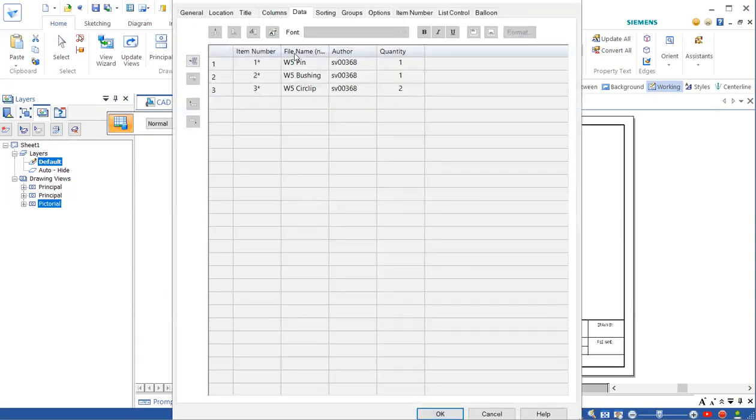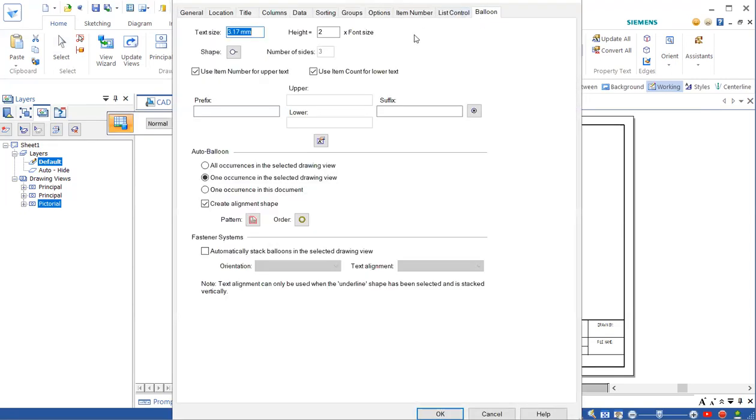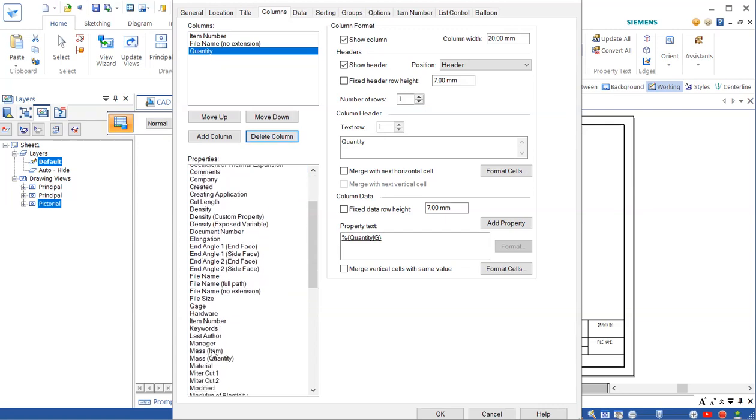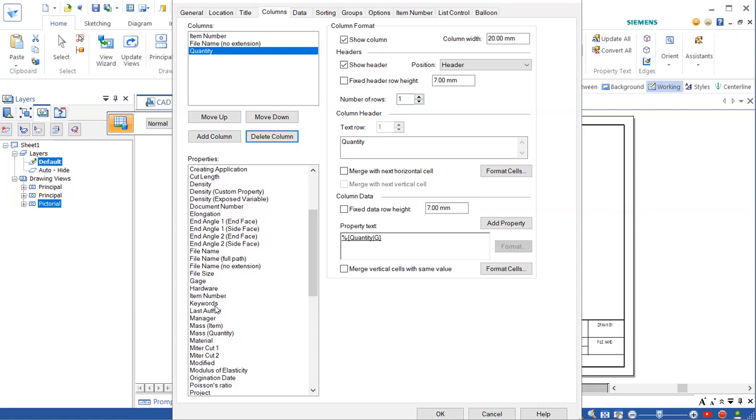Now we can move to these properties that allow us to change the balloon style. Just uncheck this box. Go to this one. We don't need the author. Then we can use delete from the column, then add materials to the model. Materials, add, and you can use this move up.